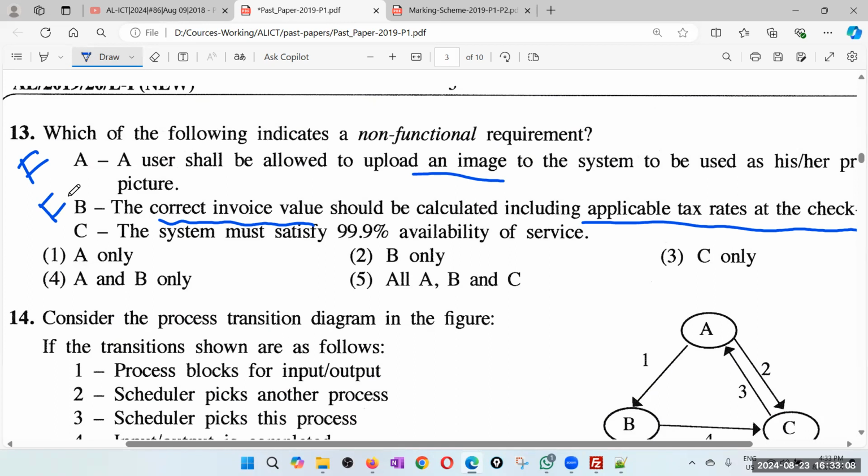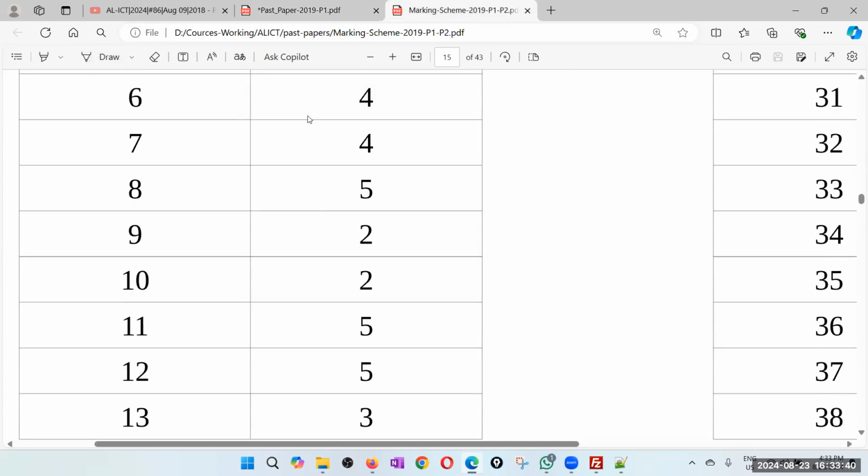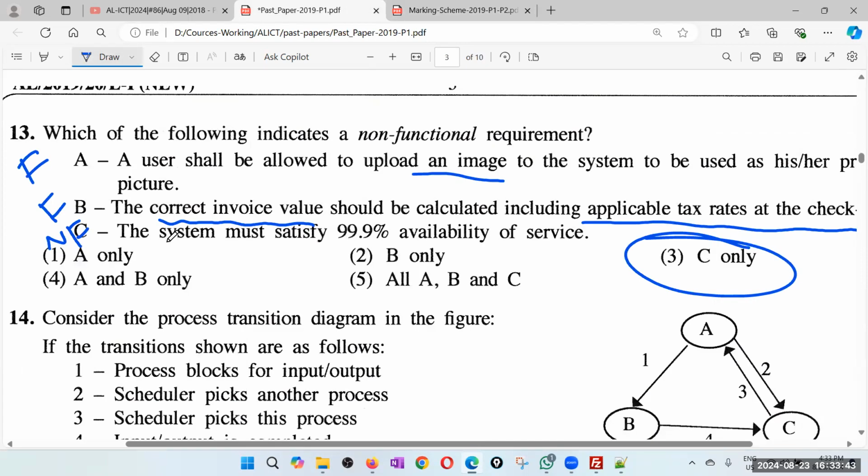The system must satisfy 99.9% availability of service. That means the system must be up and running almost all the time. That is something to do with reliability, availability. It's not a functionality. It's a quality attribute. It's an expectation of the system, not a functionality implementation. So I'll go for non-functional requirement. So therefore, I'll go for only C. So my answer for 13 is 3. Yes. So any doubt, anything that you need to clarify?